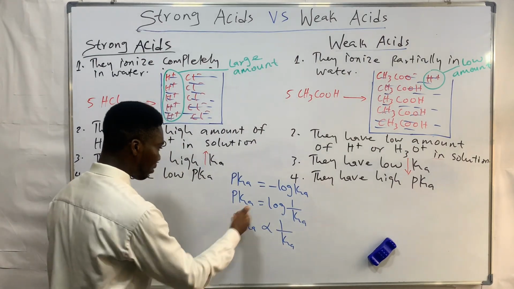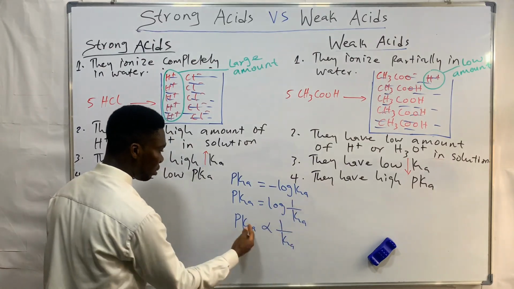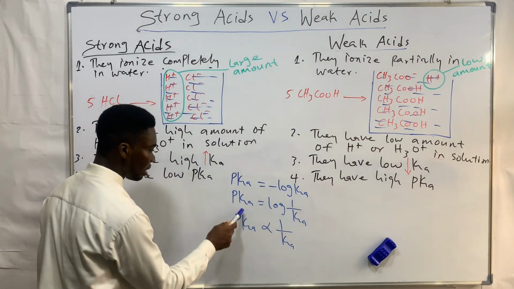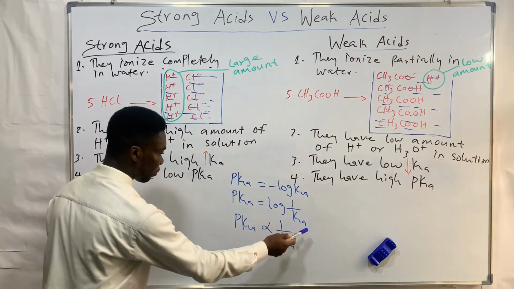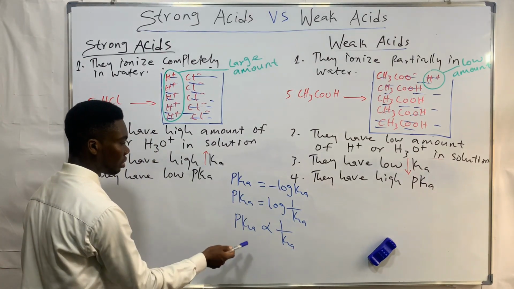pKa is equal to log 1 over Ka, which we can easily relate as pKa. From here, pKa is inversely proportional to Ka, right? If you don't want to see the minus, this and this are the same thing. From here, pKa is inversely proportional to Ka. That's why we have this.